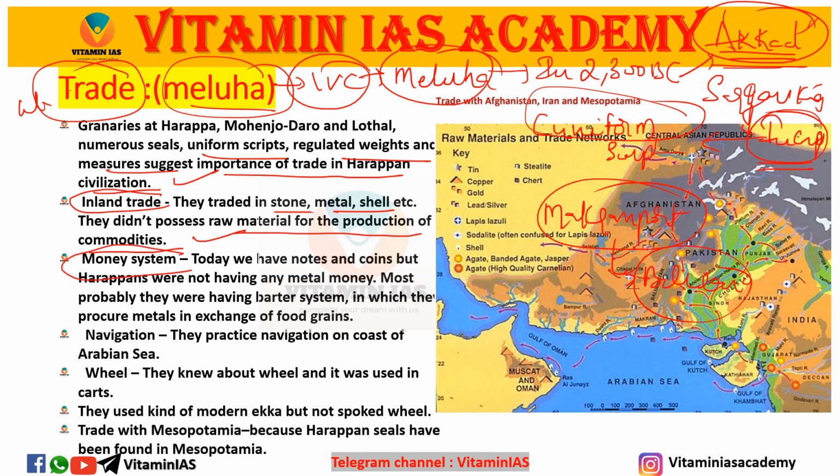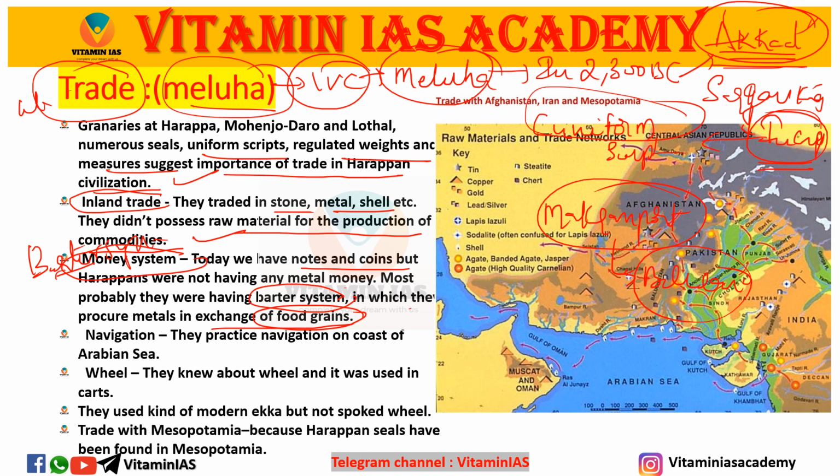And money system: here there was no money system. Only a barter system was there. Today we have notes and coins, but Harappans did not have any metal money. Most probably they had a barter system, which means the exchange of metals for food grains. If you give some food grains, then they will give some metals. Like this, the barter system was happening.